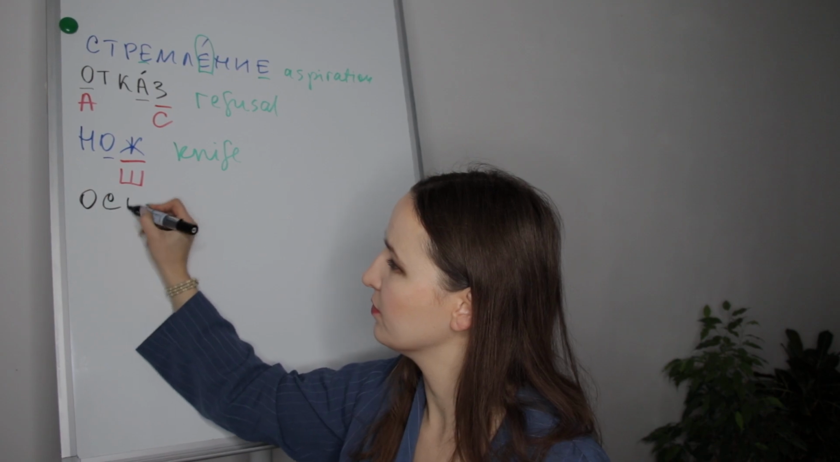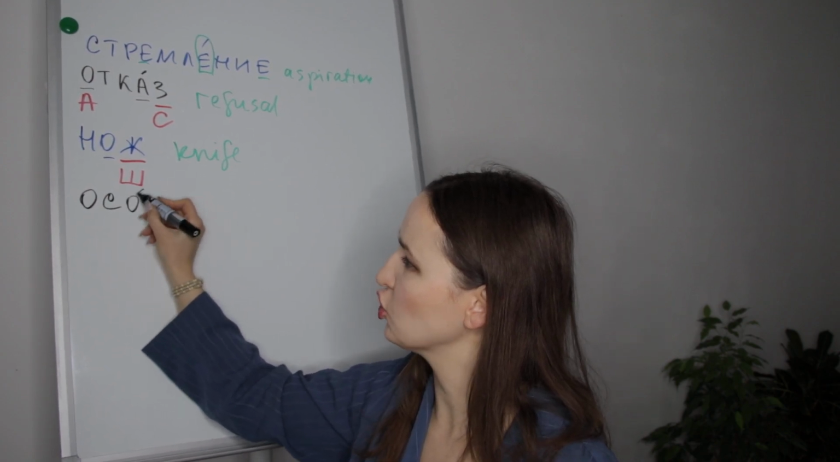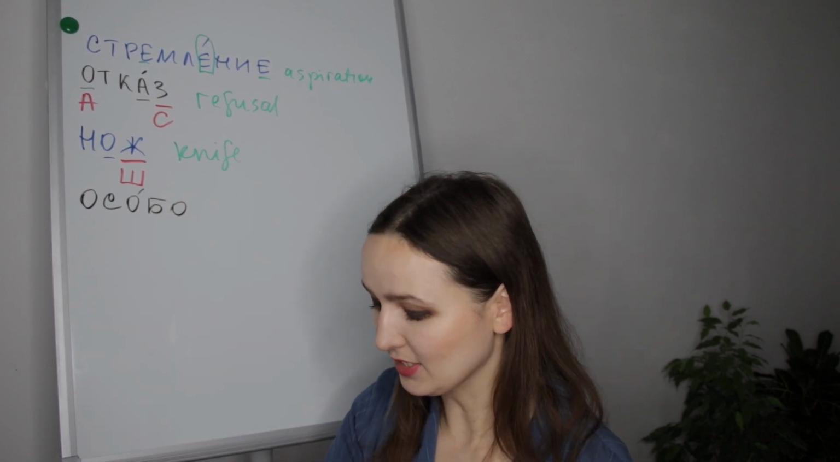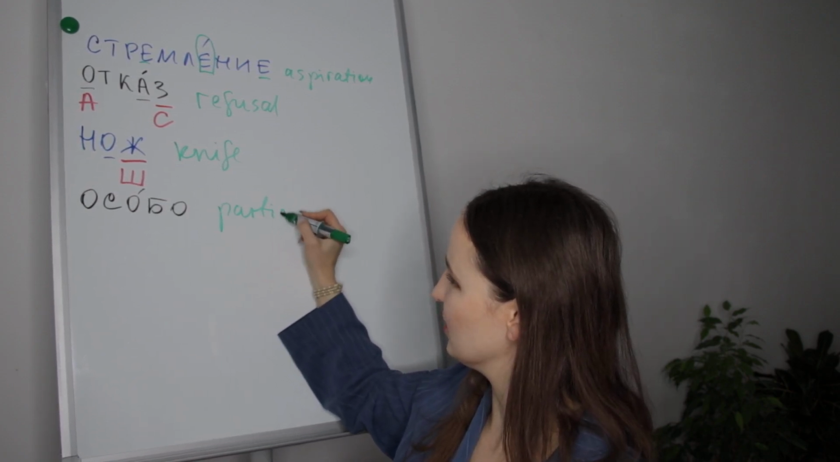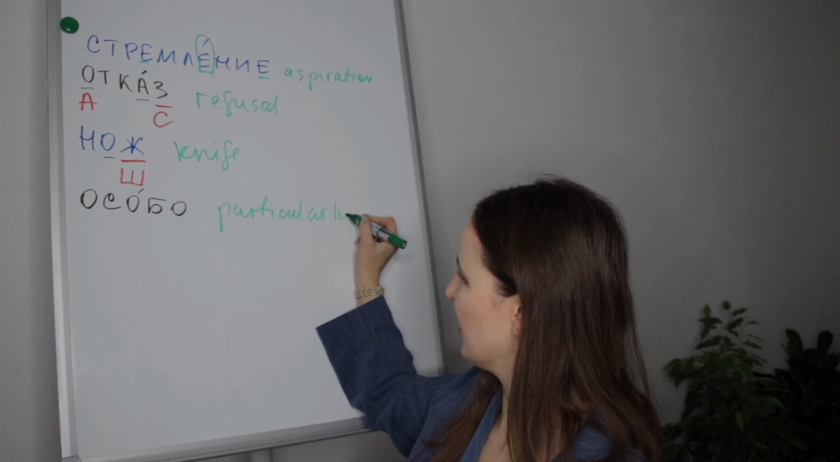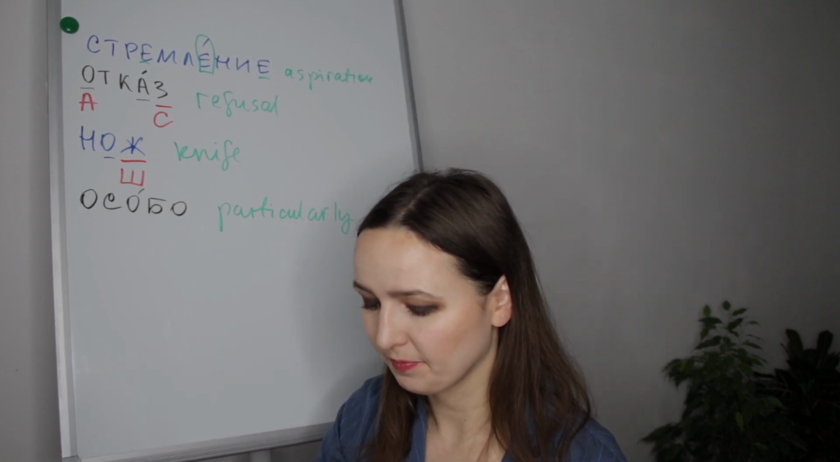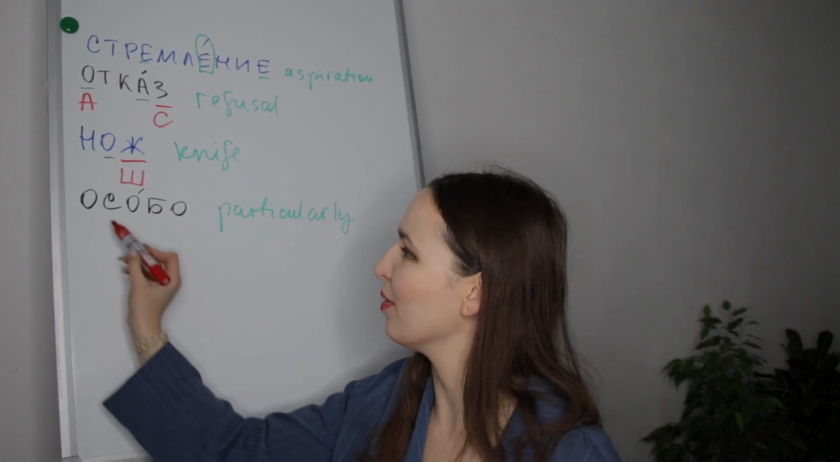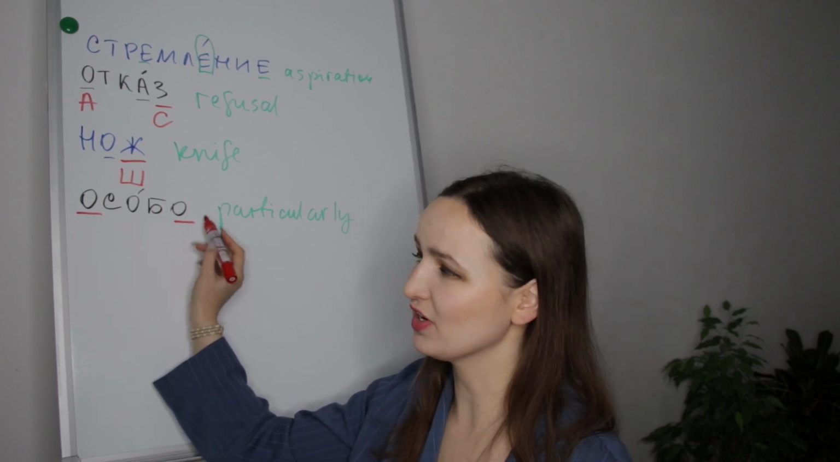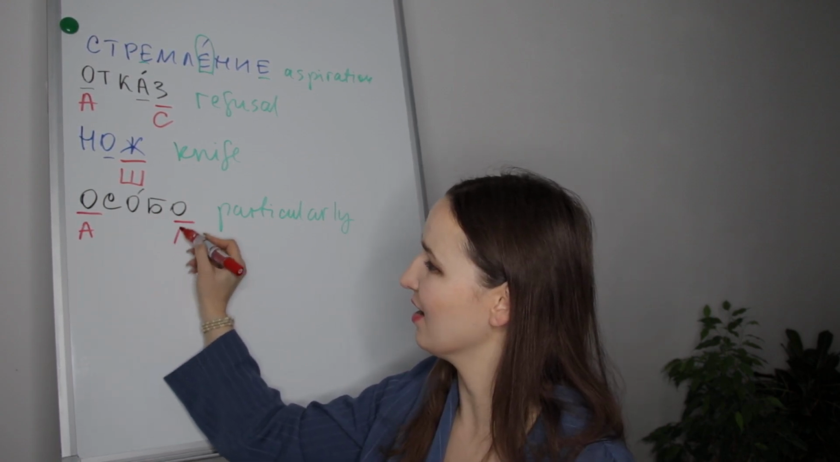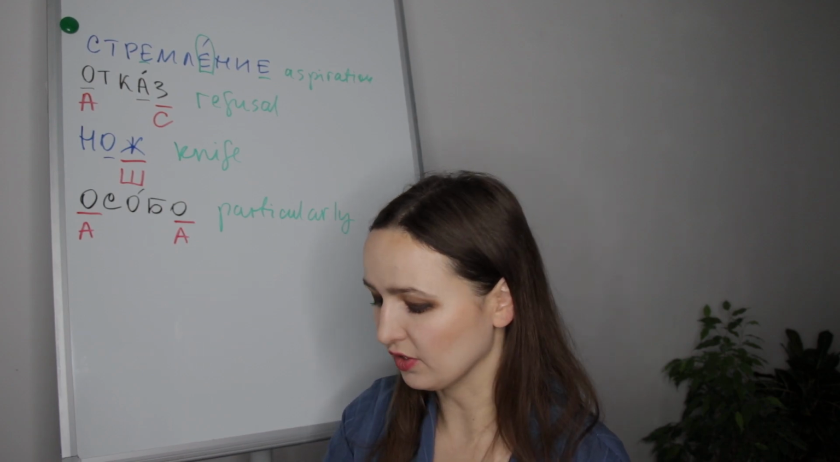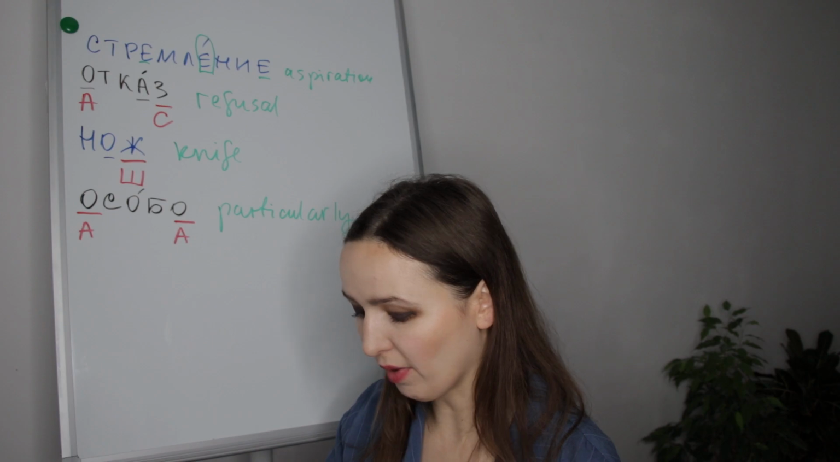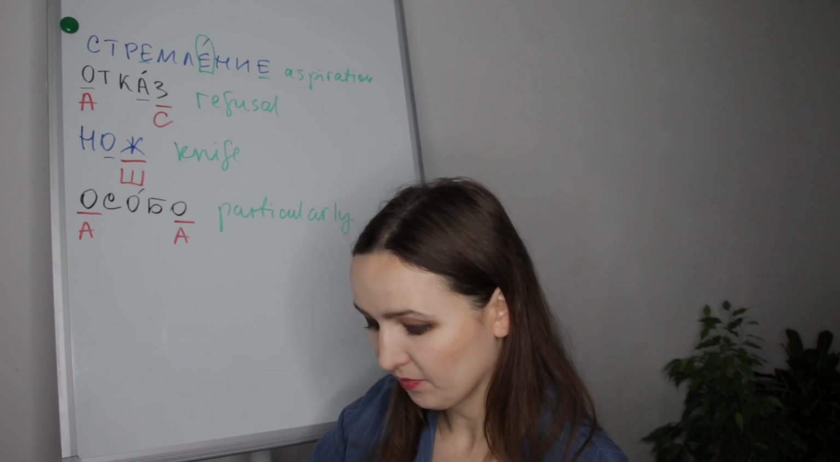Особо. Особо means particularly. Particularly. Особо. Not stressed, not stressed, so we will pronounce them as A. Особо. Particularly. Так.